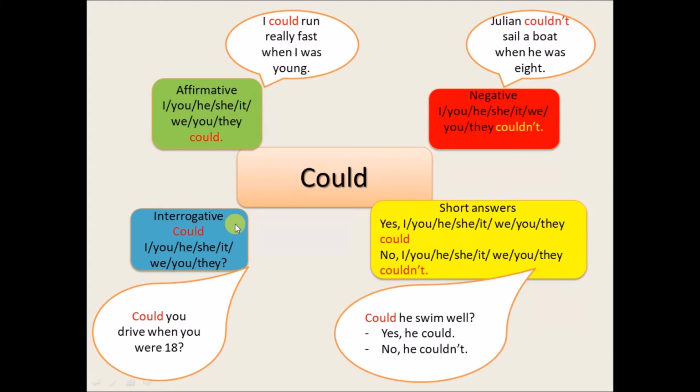Interrogative form. As you can see, we put the verb again before the subject. Example. Could I, could you, could they? Example. Could you drive when you were 18? And the short answers. Yes, he could, or no, I couldn't. Example. Could he swim well? Yes, he could. No, he couldn't.